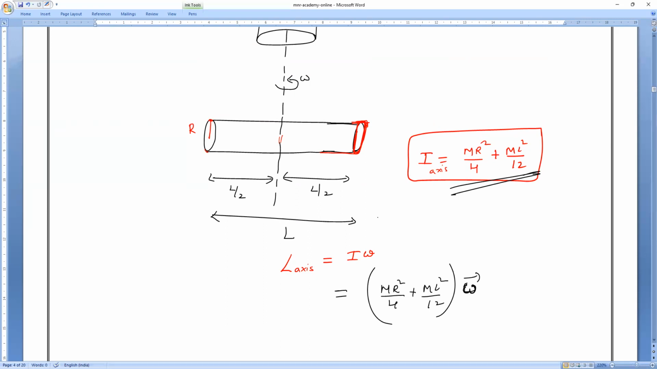So if it is a horizontal rod, learn everything. If it is a hollow cylinder, if it is a solid cylinder, you must be very familiar with everything. Otherwise, it is very, very tough. So please make sure you learn all the things. Otherwise, it is very difficult. Any doubt? Anybody can ask me. Clear, guys? Completed?